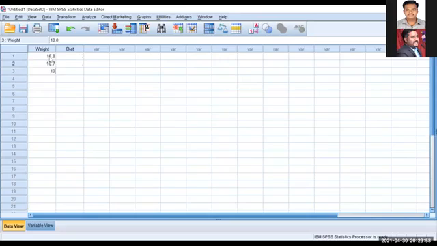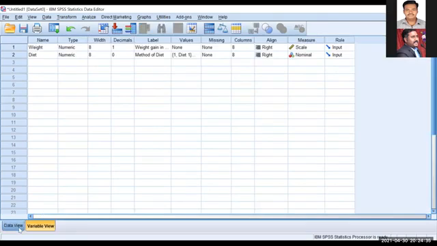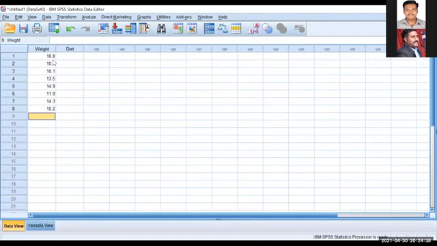16.8, 10.1, 10.7, 13.5, 14.9, 11.9, 14.3, and 10.2. This is the weight gained by the first 8 youngsters. See, in the variable view I just set the decimal to 1. That's why I am able to enter values even after the point, that is, one digit.